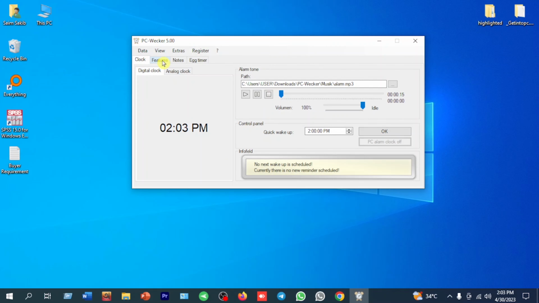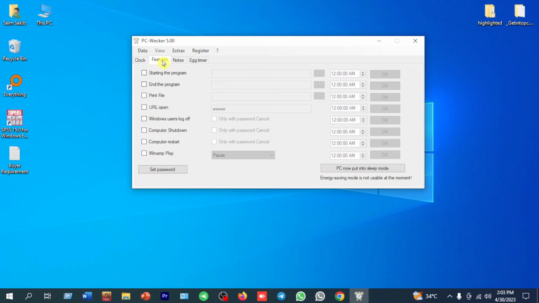Now I'm going to talk about the feature section. The feature section gives many features of this program. Here you can get start program, end program, print file, URL open, Windows user log off, etc. Now we will see how it works. If we set a specific or scheduled time for any program, at that time the program will run.